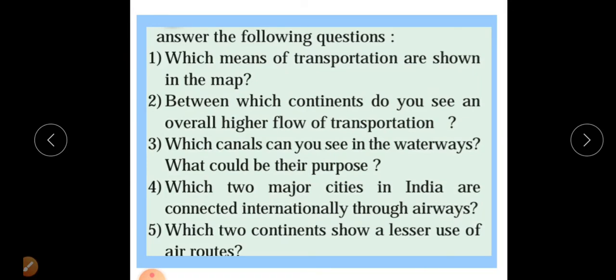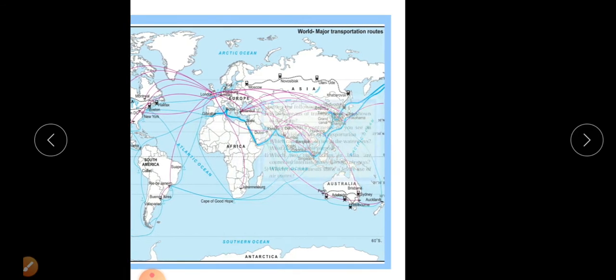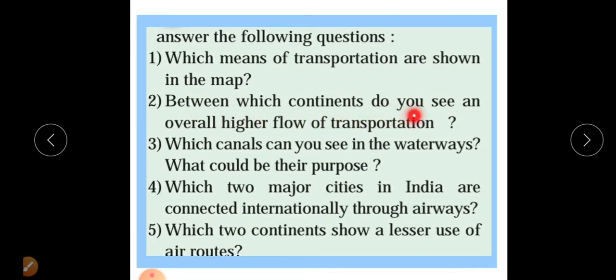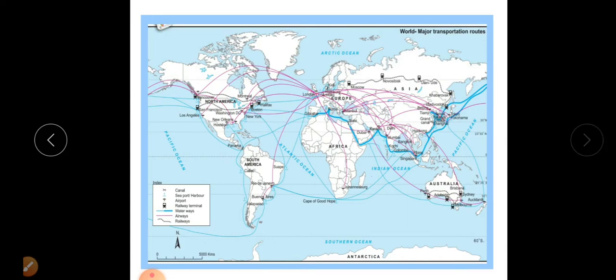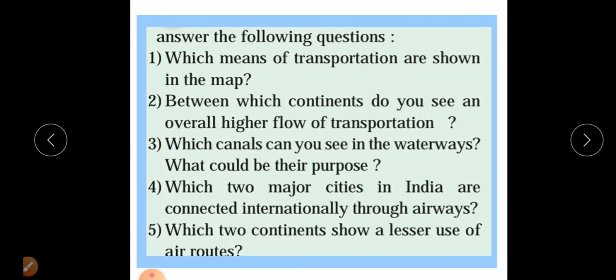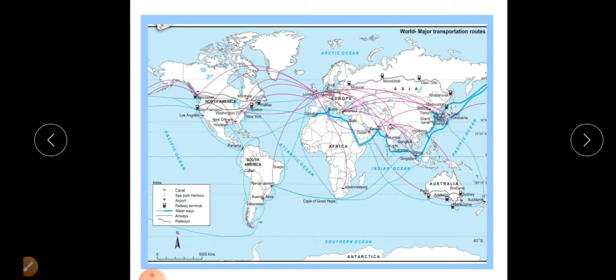Now there are some questions. We think about their answers and discuss them. Which means of transportation are shown in the map? With the help of the map, we can say there is air transportation, water transportation, and rail transportation. Between which continents do you see an overall higher flow of transportation? We can observe the higher flow of transportation is between North America and the European continent.